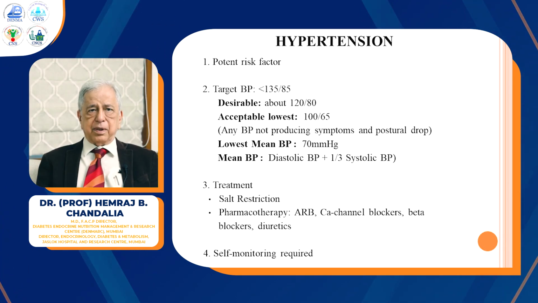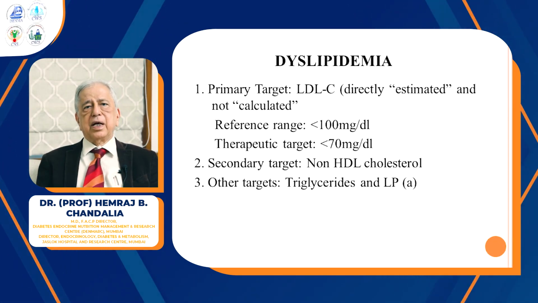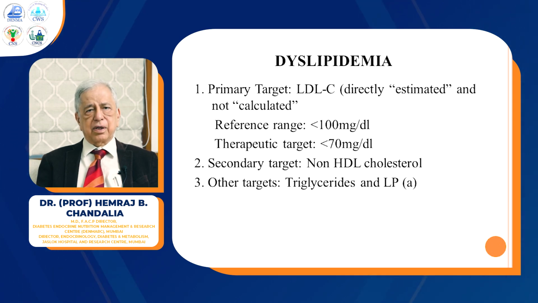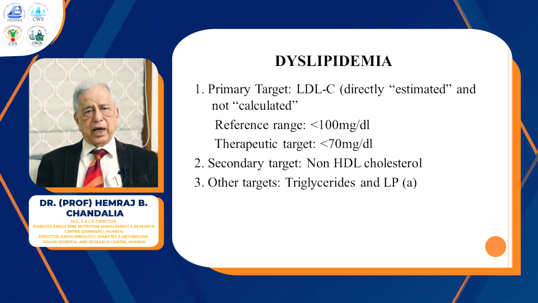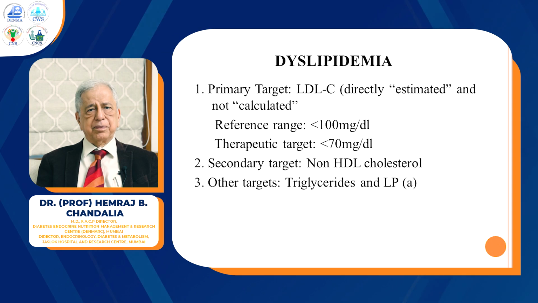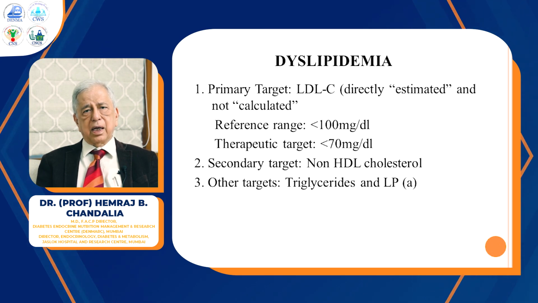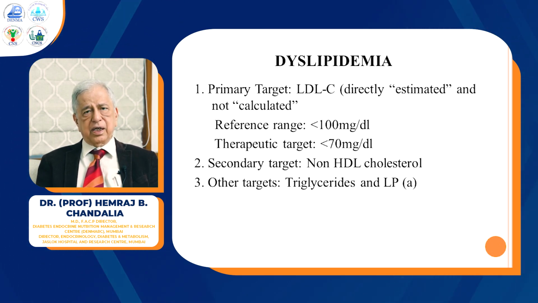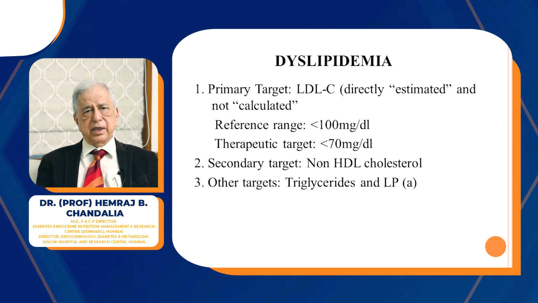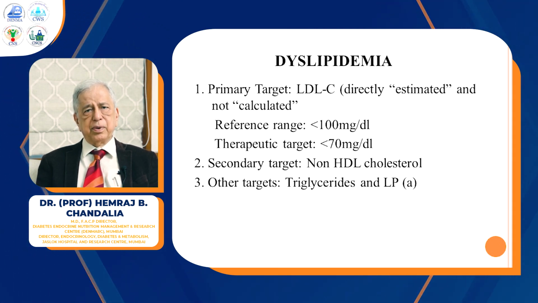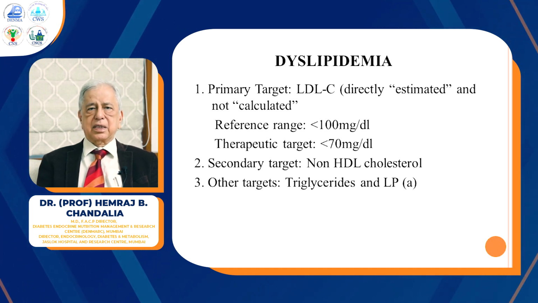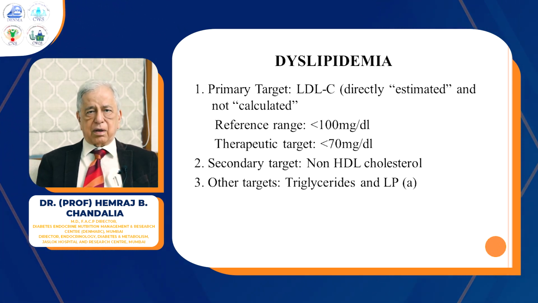Another important modifiable factor is dyslipidemia. There, our primary target is LDL cholesterol, which, when estimated and not calculated, is very accurate. Remember, do not accept a lipid profile report where LDL cholesterol is calculated by a formula. The reference range for LDL cholesterol highest is 100 mg per dl. But remember, patients think that when it is 100 milligram there is no need of treatment. But they should be reminded that our therapeutic target is 70 milligram LDL cholesterol.